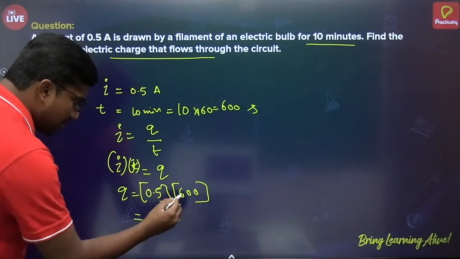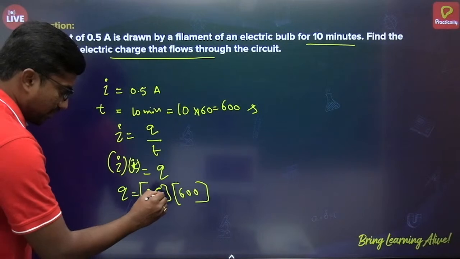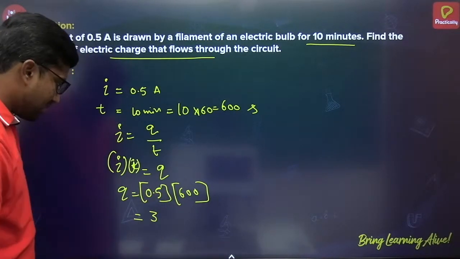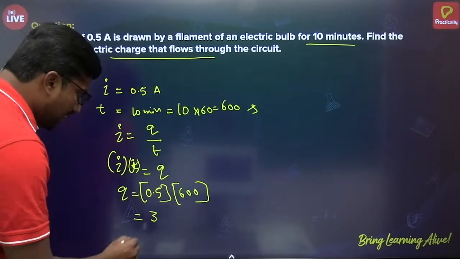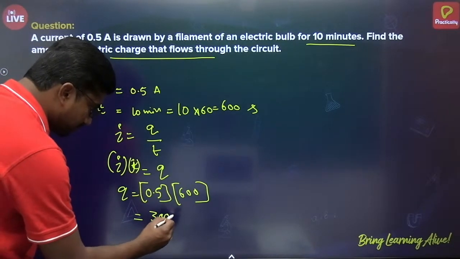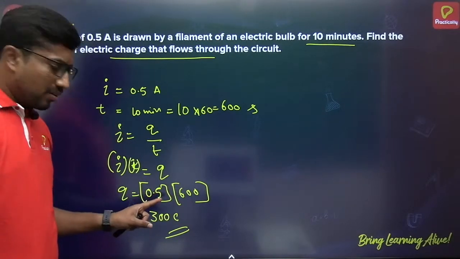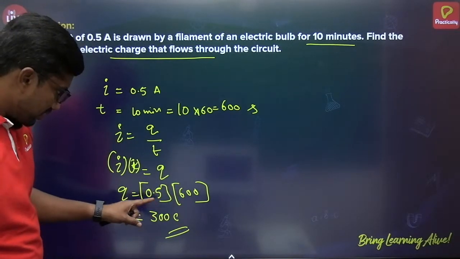So see here, 6 fives are 30, one decimal is there, so 3 here, it is 300 coulomb, right? Okay, is it 300 or 30?